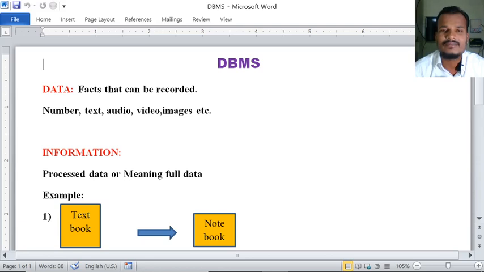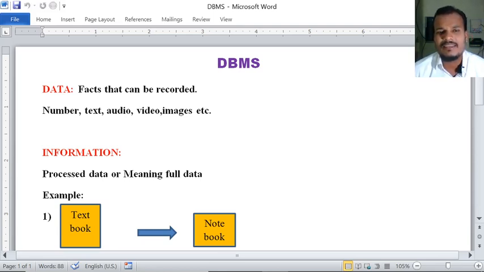Now let us start. DBMS stands for Database Management System. Here are some terms related to DBMS. Let us see them one by one. The full form of DBMS is Database Management System. D stands for data. So let us see what is meant by data.